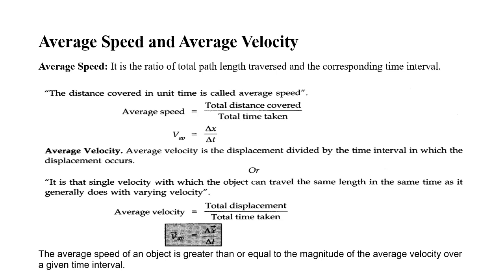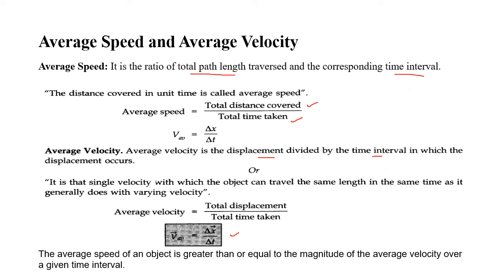Students, now we'll see what is average speed and average velocity. You have already studied it, but we'll see one more time. Average speed is the ratio of total path length covered and the total time taken. So average speed equals total distance covered divided by total time taken, V average equals del x divided by del t. Average velocity is total displacement divided by total time taken.